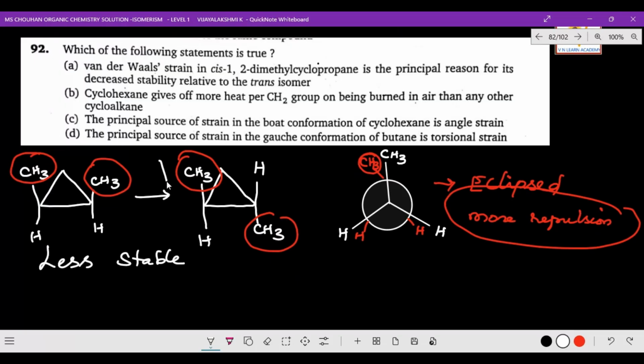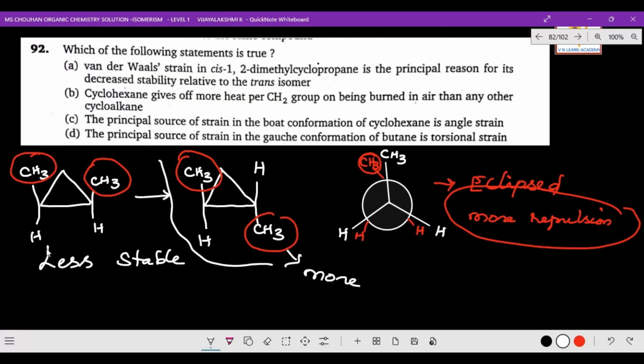But relative to the trans, the trans isomer is more stable, because the repulsion is less, whereas here the repulsion is more.